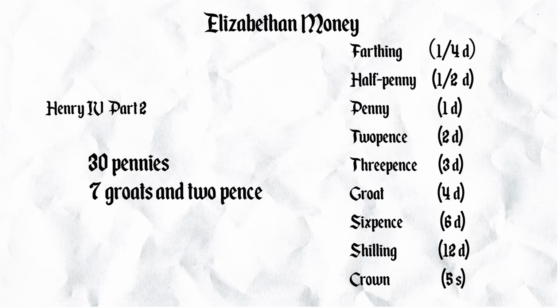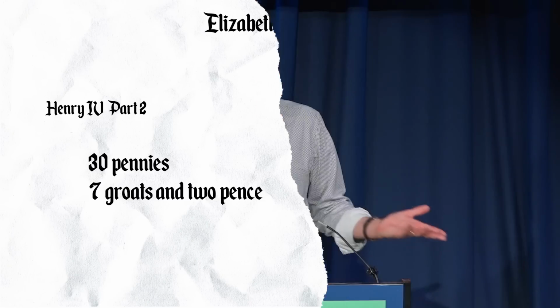I can't help thinking that's a deliberate little joke to get people to work it out and say, of all the ways of saying 30, you've said 7 groats and tuppence. There may be other reasons, but it's just such a quirky thing that it comes to such a nice and familiar number. Is this Shakespeare just playing with numbers?